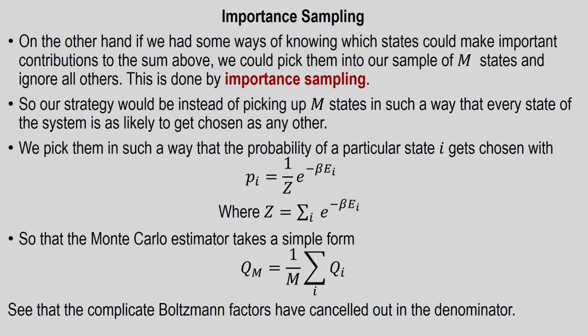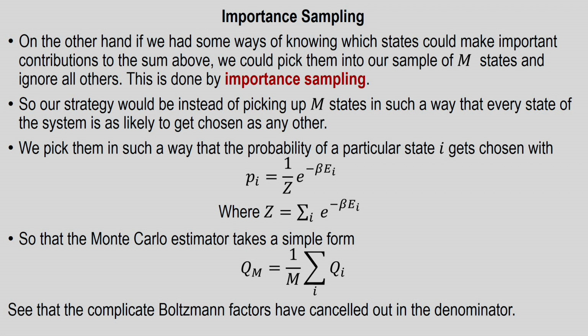So, our strategy would be, instead of picking m states randomly from a uniform distribution, that every state of the system is not as likely as any other state.